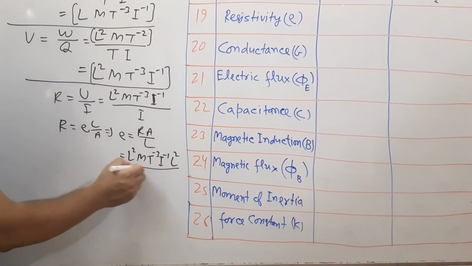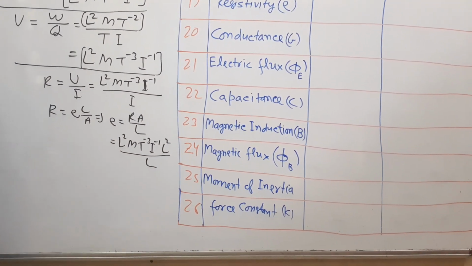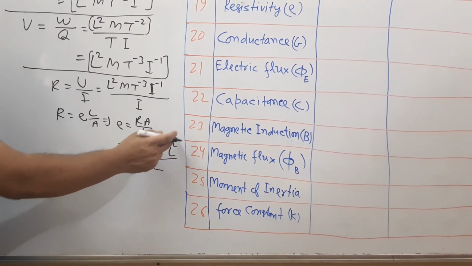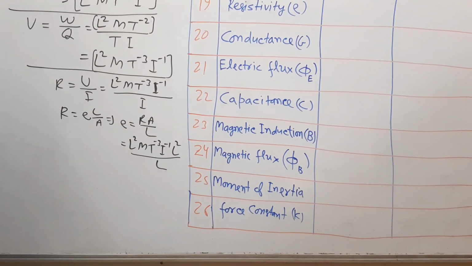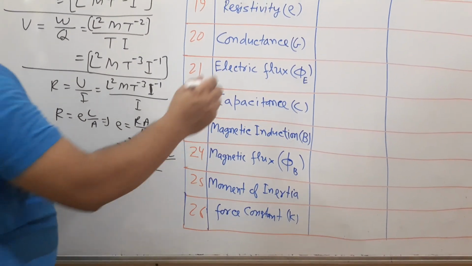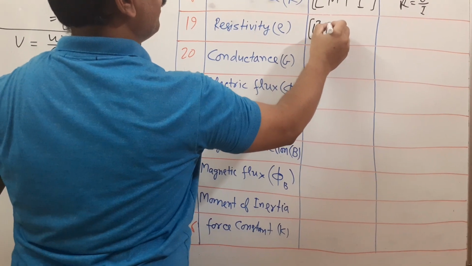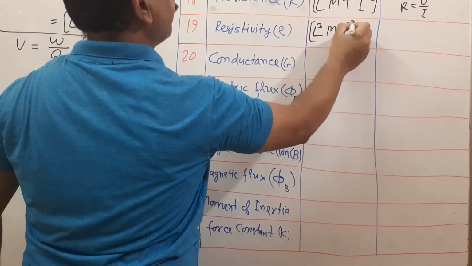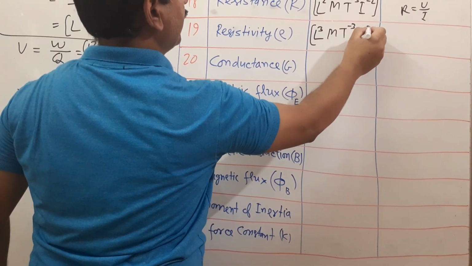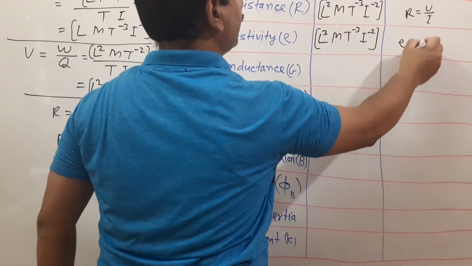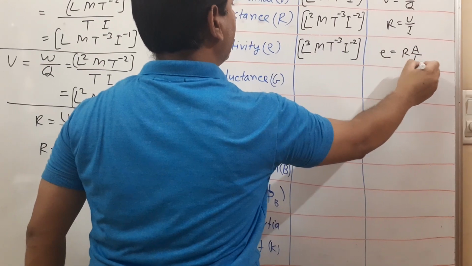Area is L square, length is L. So that becomes L raised to 2 plus 2, 4, minus 1, 3. So this is L raised to 3. Others are the same. I raised to -2. Formula related: rho is equal to R A upon L.